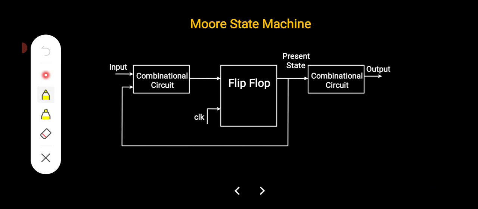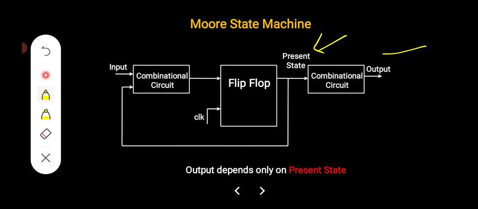Coming to the Moore state machine, here the output of the system depends on the present state value. That is the only dependency. That means the output of the corresponding state depends only on the present value. That's why in Moore machines the output depends only on the present state.